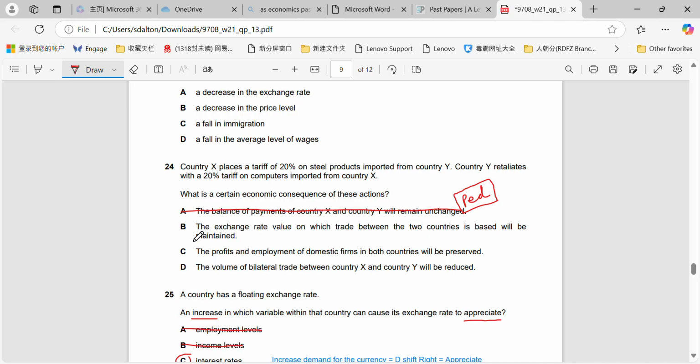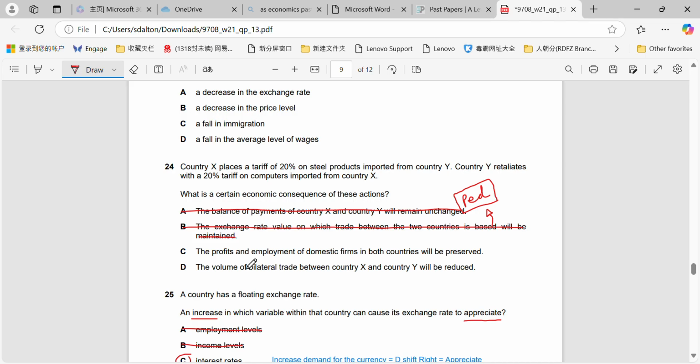Exchange rate value in which trade between the countries is based will be maintained. Again, that's not true, because that refers back to the PED, and it refers to the demand and the supply for the currency, which will be based on the imports and the exports that we are providing out or bringing in.